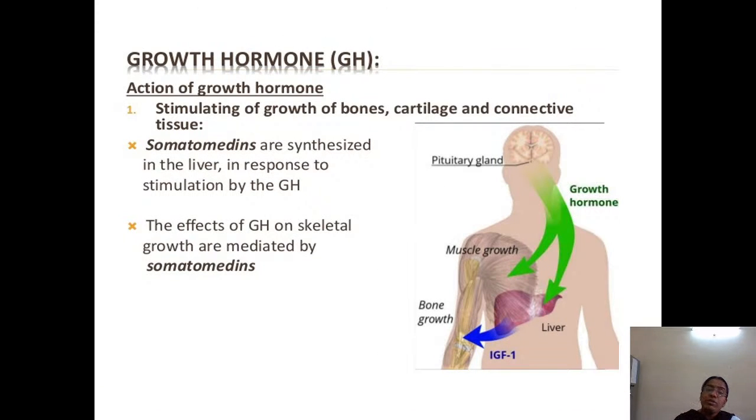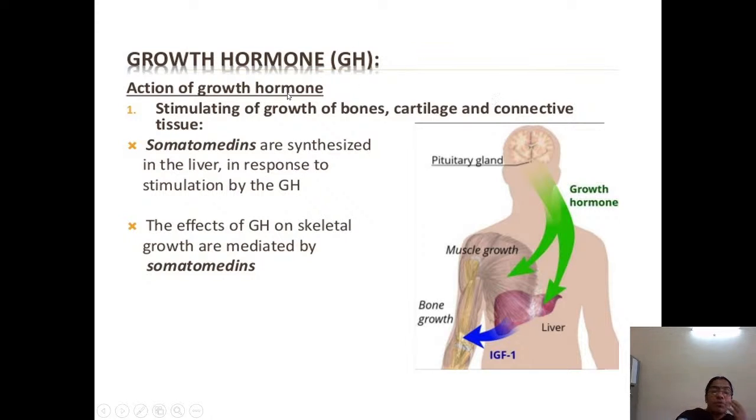When you look at each hormone, first the anterior lobe secretes a hormone called growth hormone. Growth hormone stimulates growth itself. It stimulates the growth of the bones, cartilages and connective tissue.